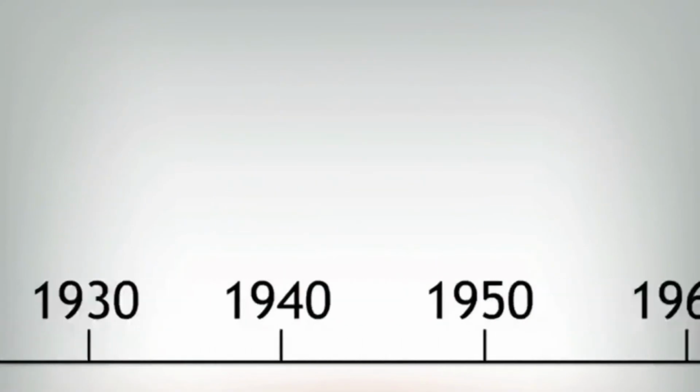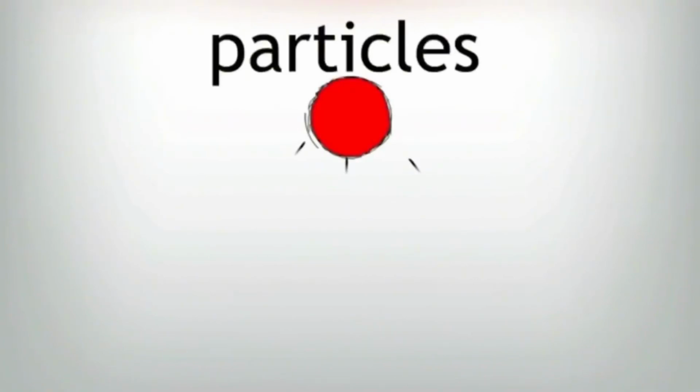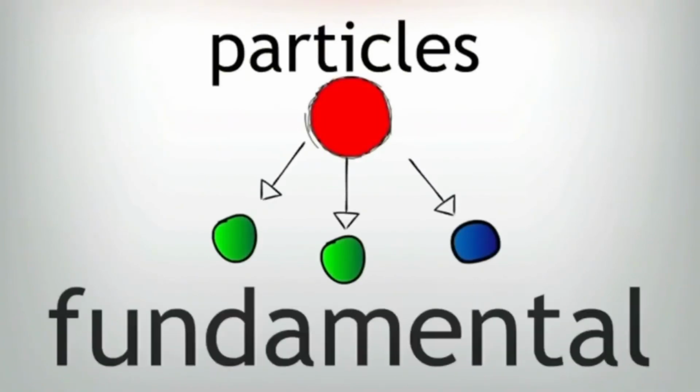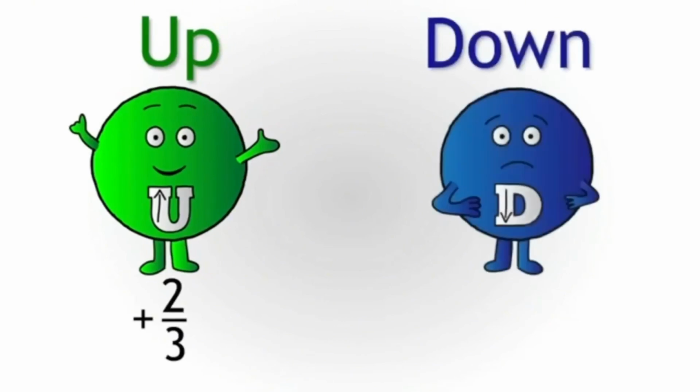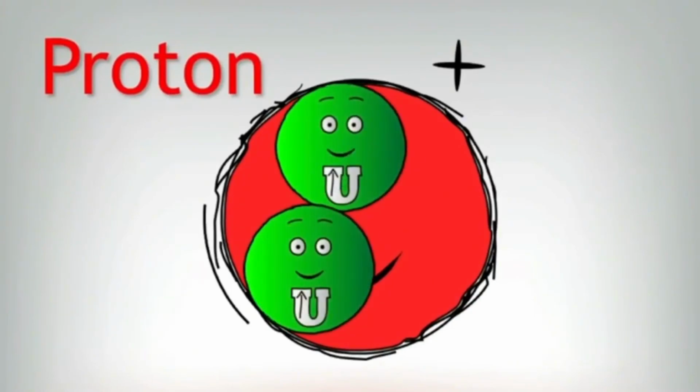In 1964, Murray Gell-Mann and George Zweig suggested that most of the known particles at the time could be explained as being combinations of three fundamental particles. There were two basic quarks. The up quark has a charge of positive 2/3 of the charge of an electron. The down quark has a charge of negative 1/3. The proton was found to be made up of 2 up quarks and 1 down quark.